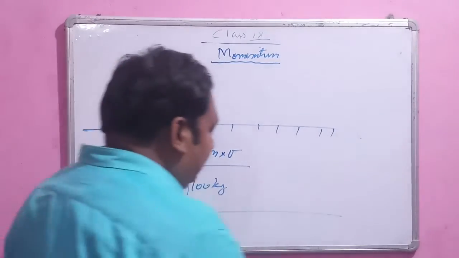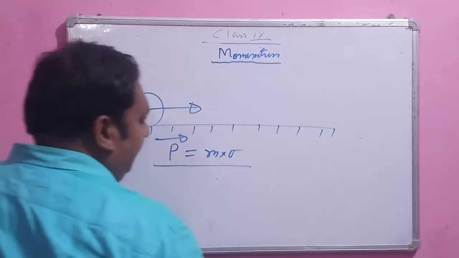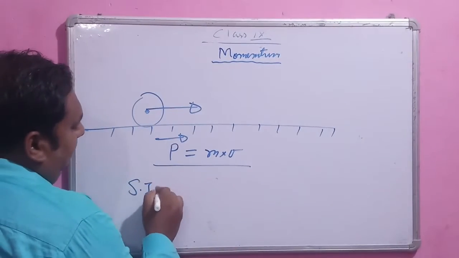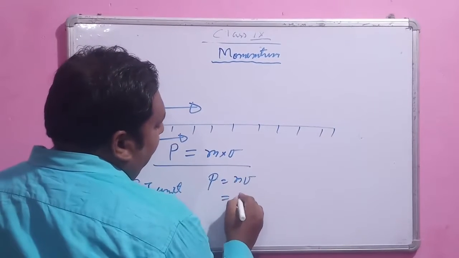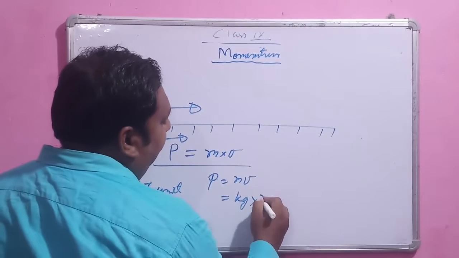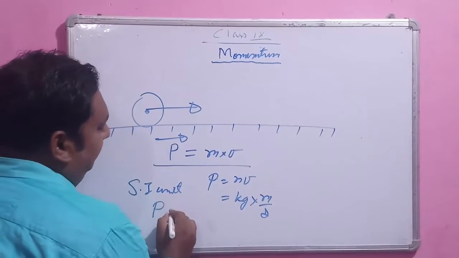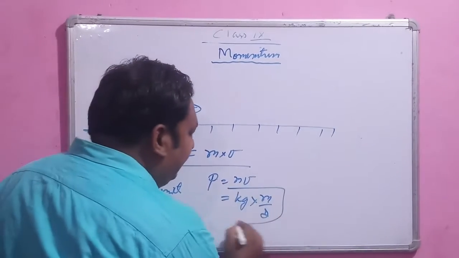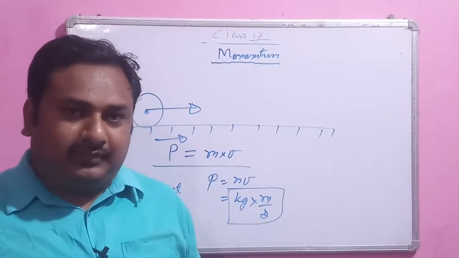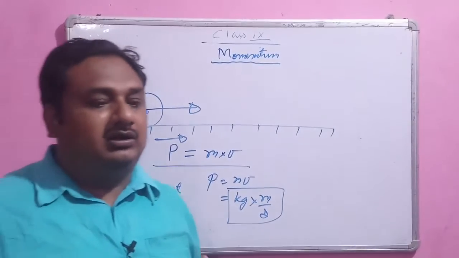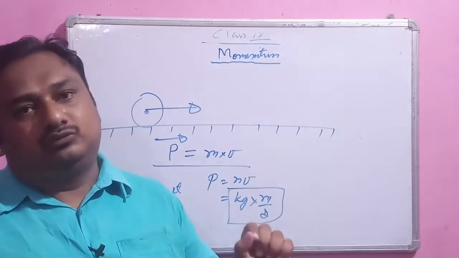Now we will talk about the SI unit. We have P equal to mv. Mass is measured in kg, and velocity is measured in meters per second. So the SI unit of momentum will be kg meter per second. This is the SI unit, the unit in which we measure momentum. Up to this part, if you have understood, then we are ready to learn the second law of motion.